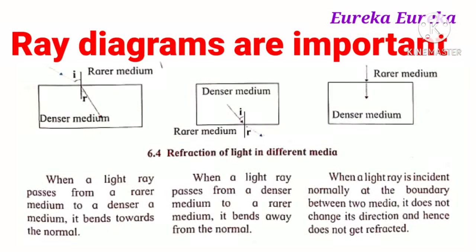And here there are three important statements related to the refraction of light in different media. So the first statement is, when a light ray passes from a rarer medium to a denser medium, it bends towards the normal. Secondly, when a light ray passes from a denser medium to a rarer medium, it bends away from the normal. And third, when a light ray is incident normally at the boundary between the two media, it does not change its direction and hence does not get refracted.